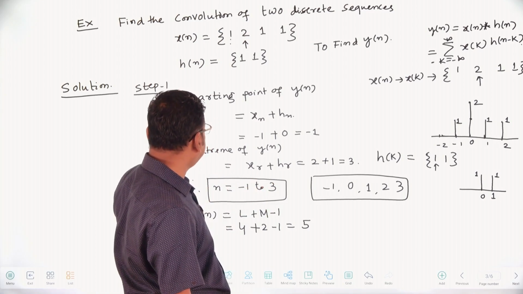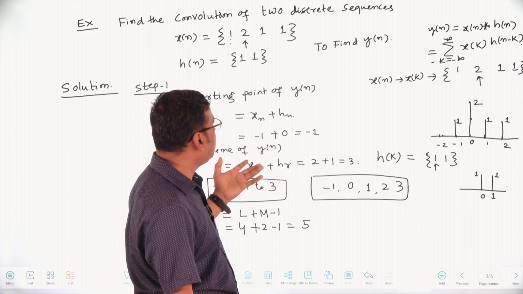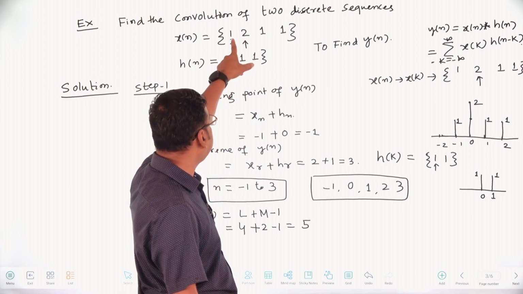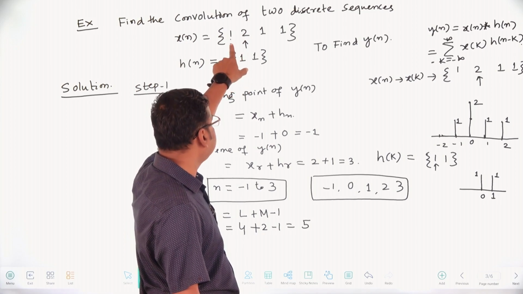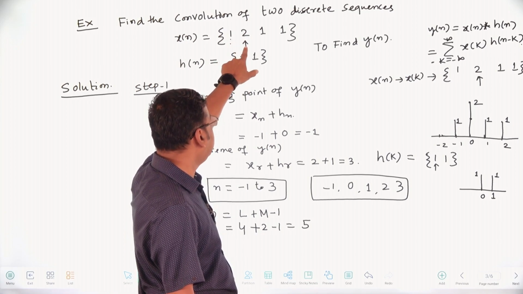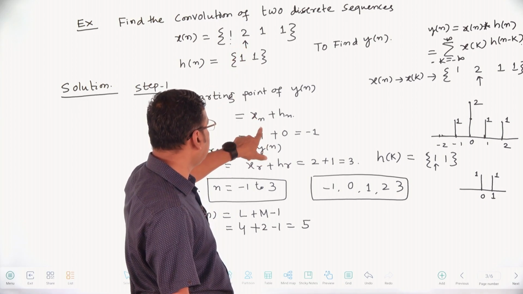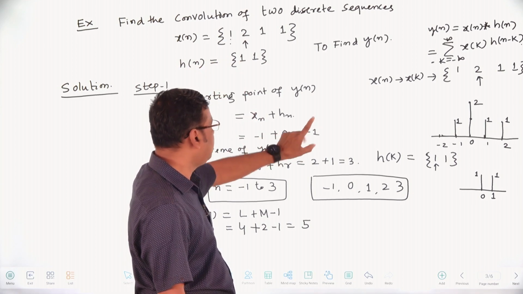First, in step 1, you have to confirm the starting point of y of n. The starting point of y of n is the starting point of x of n plus the starting point of h of n. Here, the arrow mark indicates n equal to 0. The starting point of x of n is -1, and the starting point of h of n is 0. So -1 plus 0 is -1.